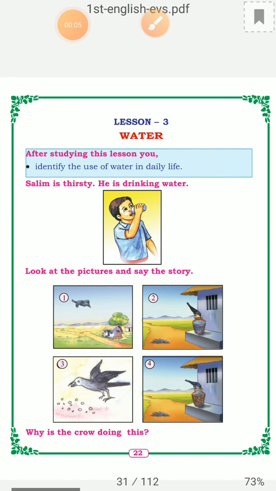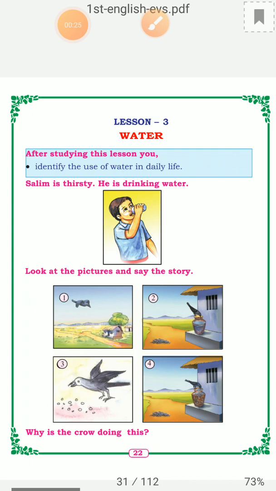Today let us learn the lesson water. Salim is thirsty, he is drinking water. To quench our thirst, water is very essential. That means when we are thirsty, we drink the water. Okay, now look at the pictures and say the story.